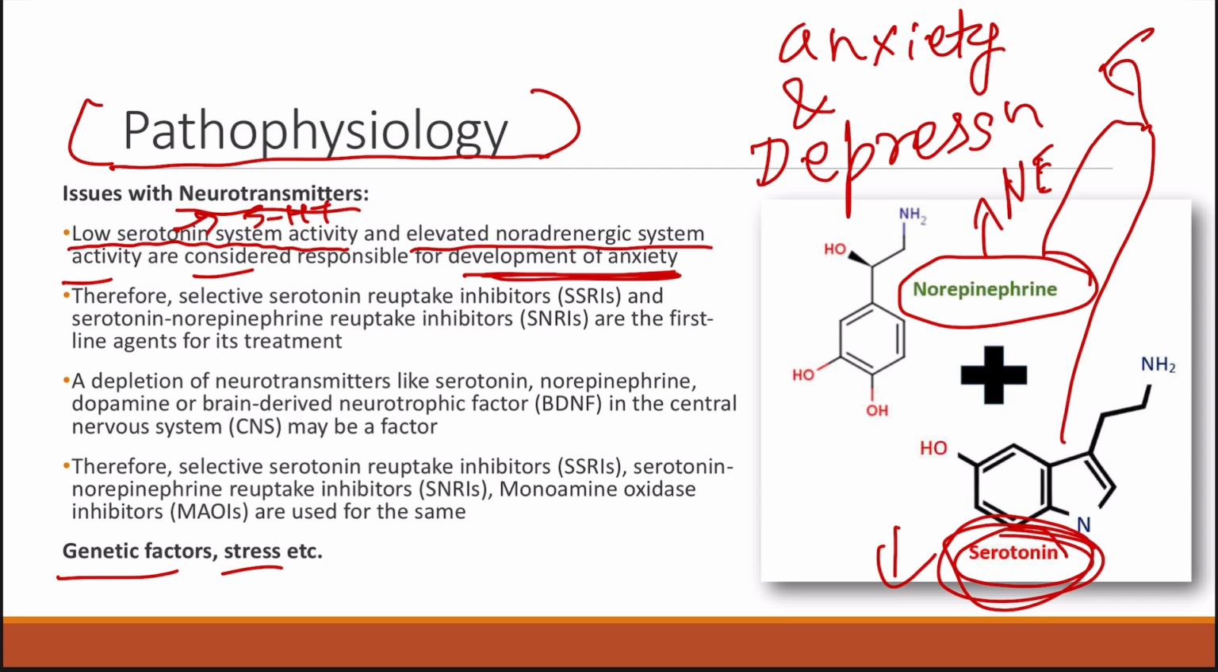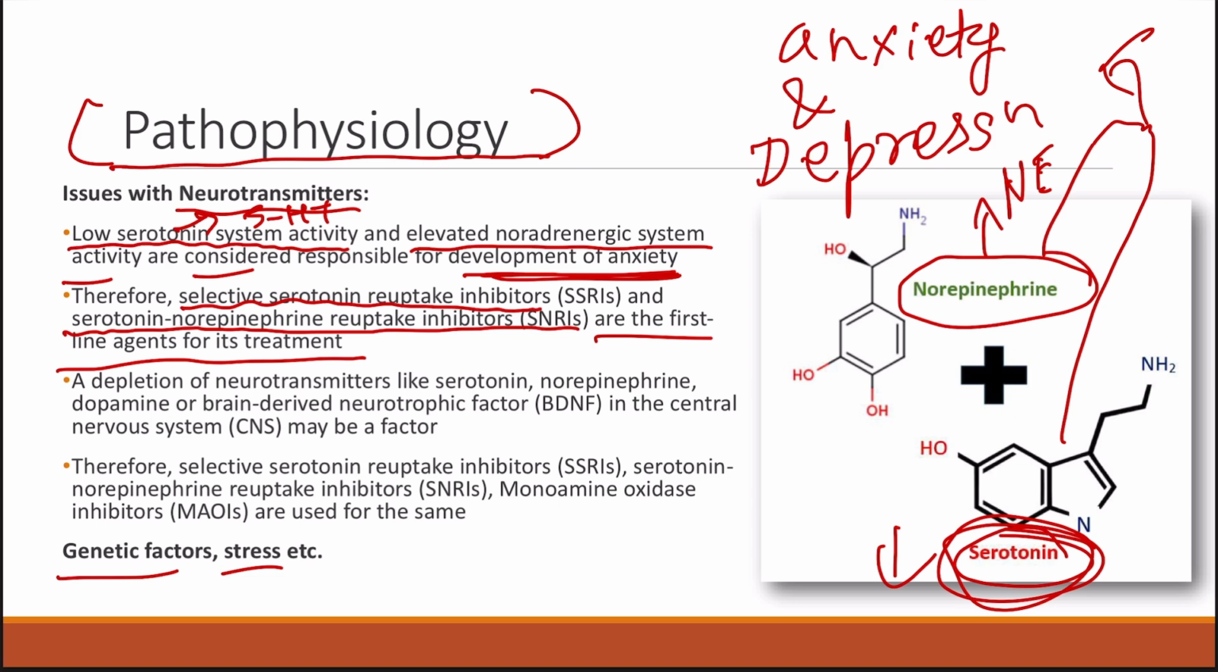So therefore, for the management of anxiety, we have selective serotonin reuptake inhibitors, that is SSRIs, and as a result it will increase the level of serotonin in the synapse because it is not being reuptaken. And also we have serotonin norepinephrine reuptake inhibitors, that is it will also again increase the concentration of the serotonin in the synapse. So these are the first line agents for the management of anxiety, that is SSRIs and SNRIs.